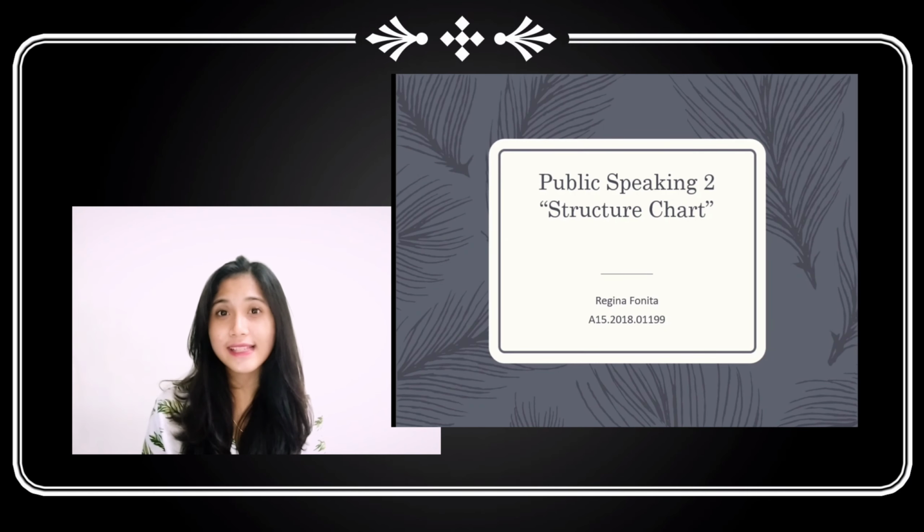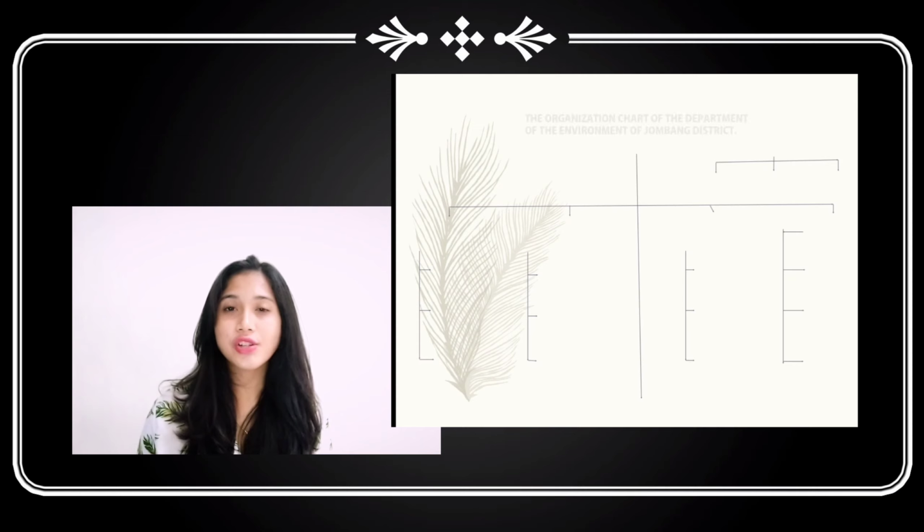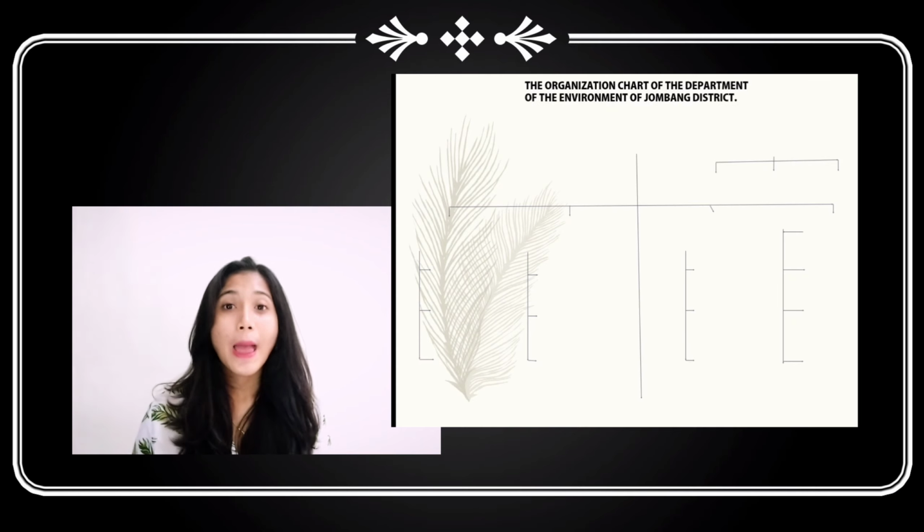Everyone, as you can see from the flow chart, now I will present the organizational structure. Below is a chart of the organizational structure of the Jombang District Environmental Agency.